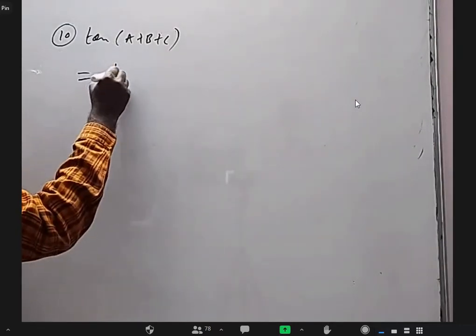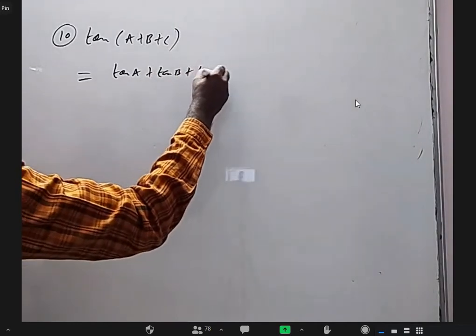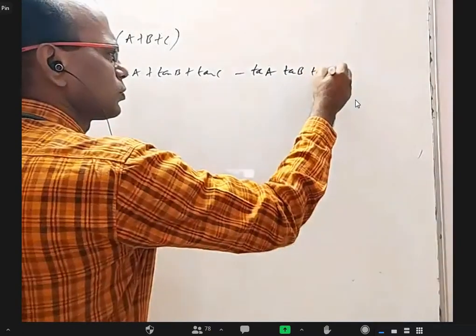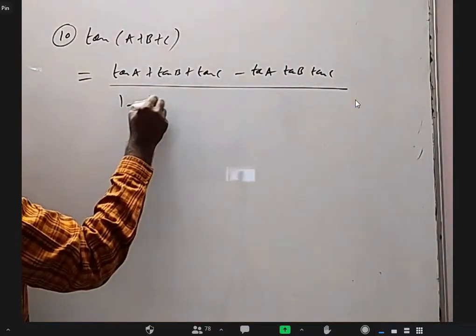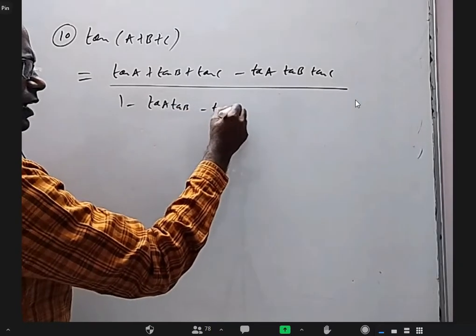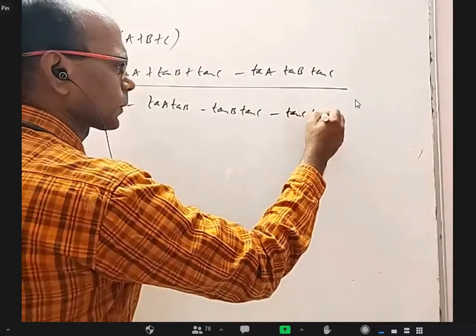Okay. The tan(A+B+C) formula is (tan A + tan B + tan C - tan A tan B tan C) / (1 - tan A tan B - tan B tan C - tan C tan A).